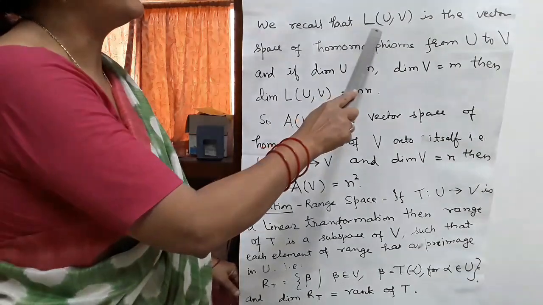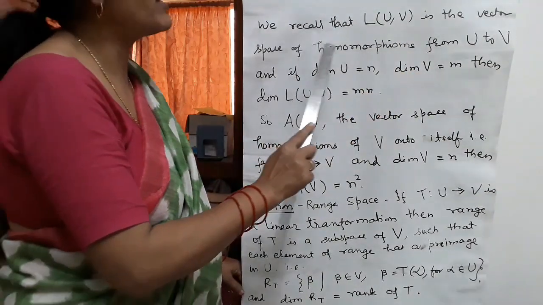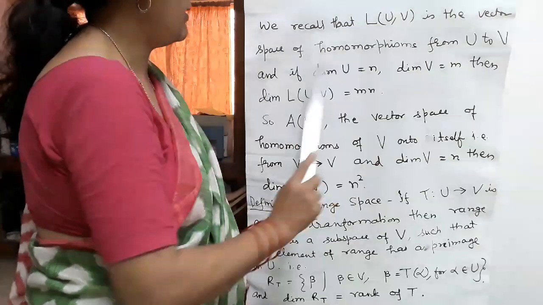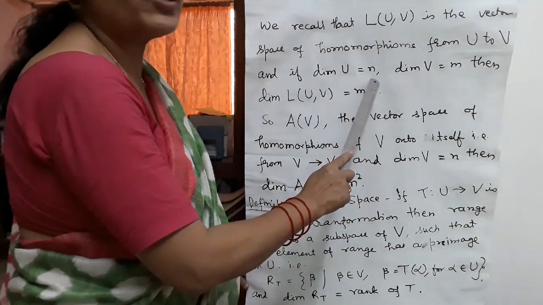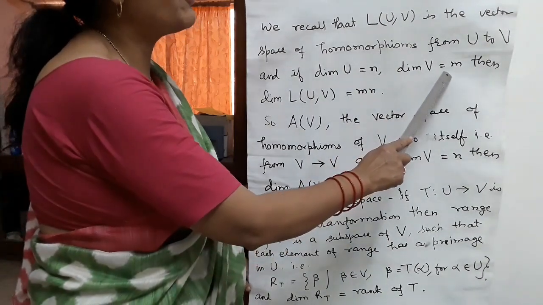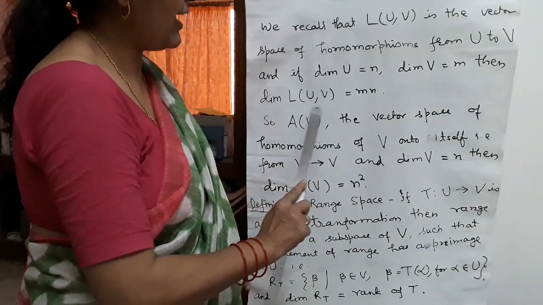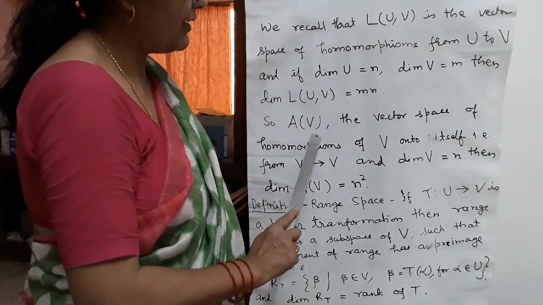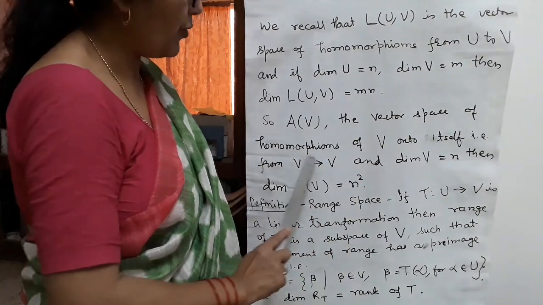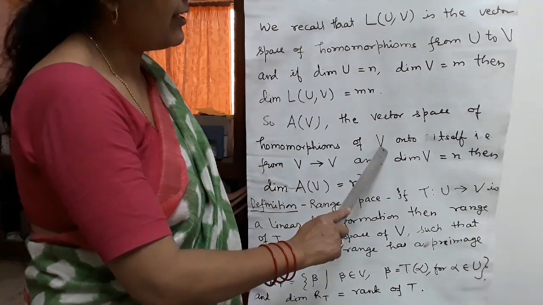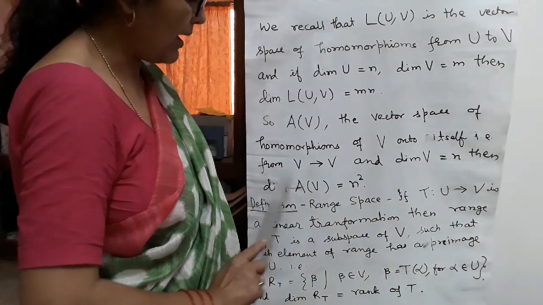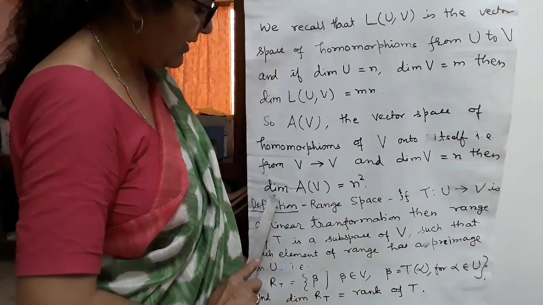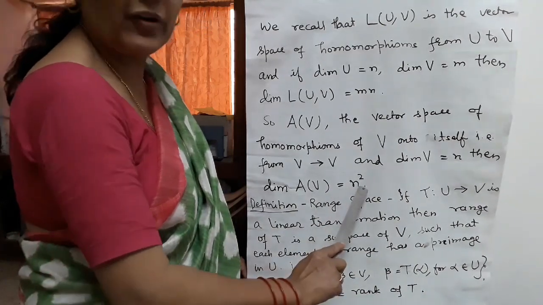We recall that L(U,V) is the vector space of homomorphisms from U to V, and if dimension U is equal to n, dimension V is equal to m, then dimension L(U,V) is equal to mn. So similarly A(V), the vector space of homomorphisms of V onto itself, that is from V to V, and dimension V is equal to n, then dimension A(V) is equal to n squared.